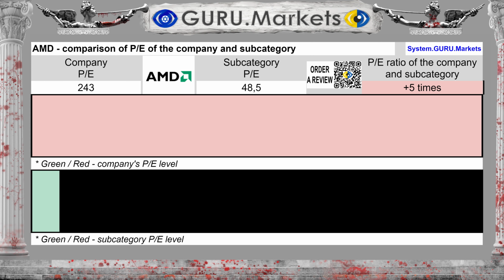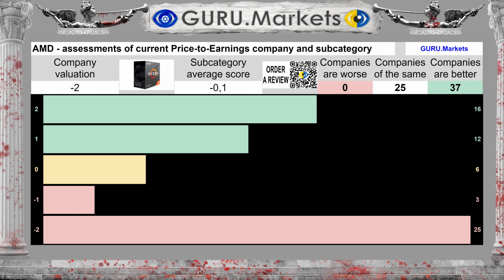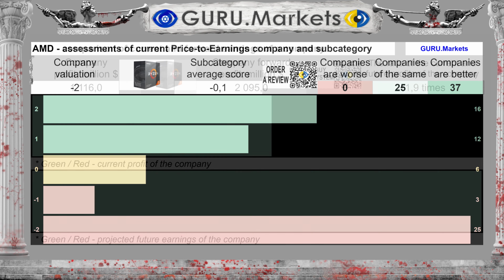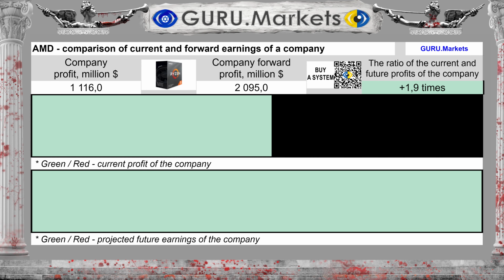With a subcategory average of 48.5, this is 80% higher than the subcategory average. Estimation of the stock market value to its profit in comparison within the subcategory: very bad, -2 points.